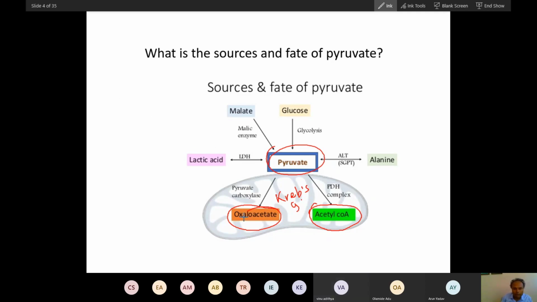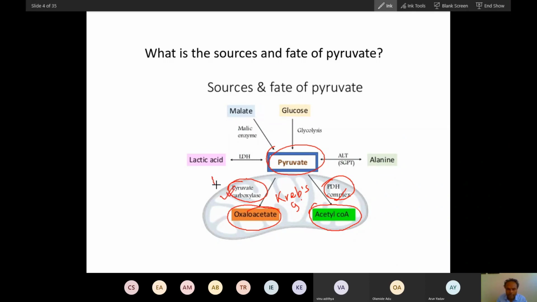See, pyruvate will convert into oxaloacetate. A very small amount of pyruvate will convert into oxaloacetate, and the majority of pyruvate will convert into acetyl coenzyme A. That is why we talk about the pyruvate dehydrogenase complex and this reaction in much detail. I don't teach that detail even to MD1 students, because I want you to understand the very basic things. That is why I talked about the pyruvate dehydrogenase complex in a very detailed way. This reaction is also a very important reaction.